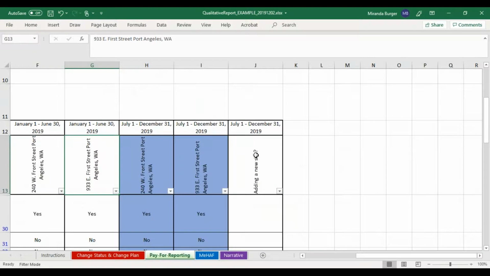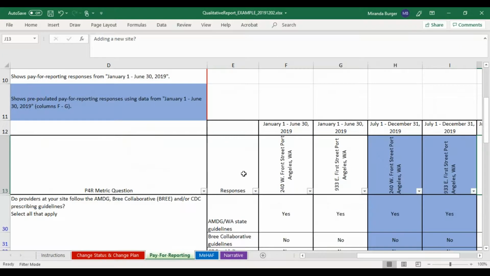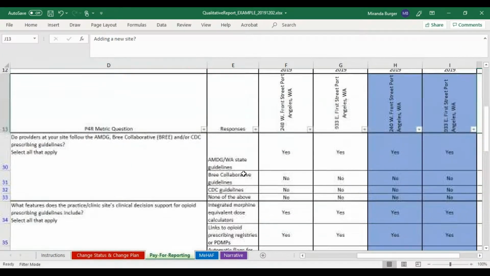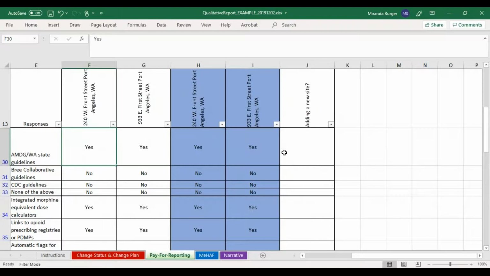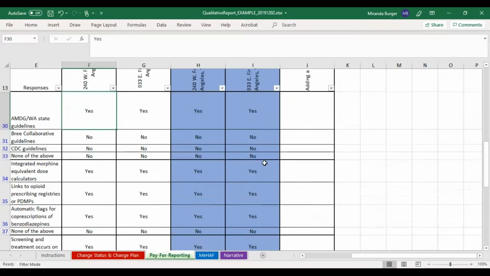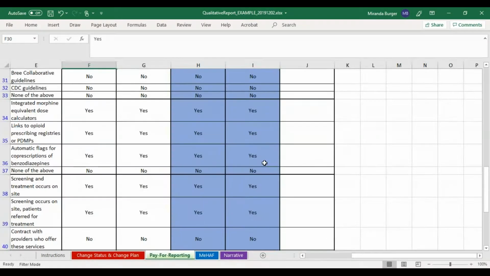If you have added a new site, then you can do so here at the end. Please add as many columns as many sites as applicable for your change plan type. Indicate your responses to each of the questions using yes or no. Please do not leave any cells blank in the Pay for Reporting metrics.